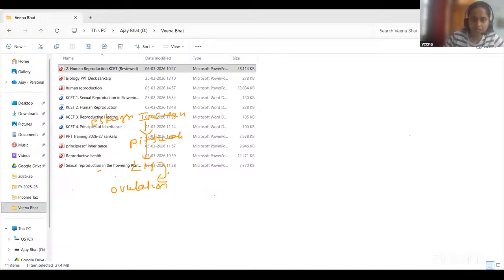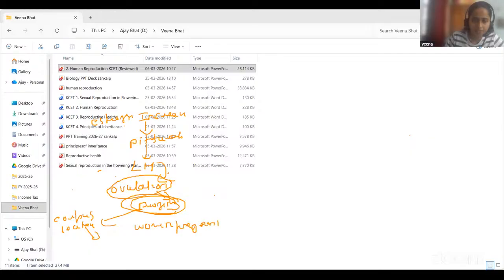So after ovulation, here ovulation is inhibited. That means ovulation is not taking place. Progesterone is a hormone which is secreted by the corpus luteum. The corpus luteum starts secreting when the woman is pregnant, right?